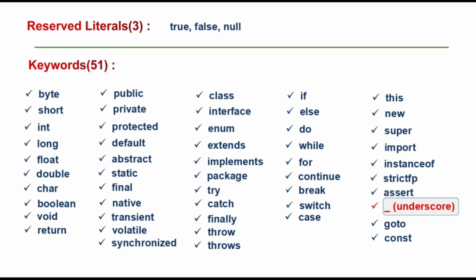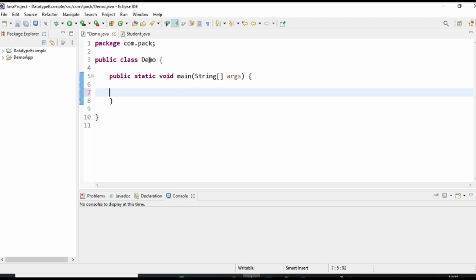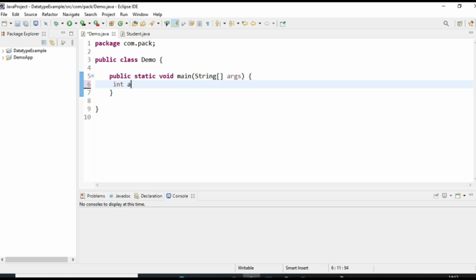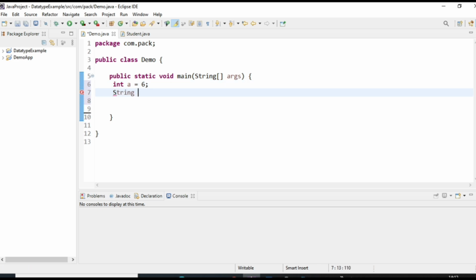So we are going to use all these keywords and reserved literals while writing our Java code. So here you can see I have created a demo class, right? And this is a main method. See here, int a equal to 6. So int is a keyword, right? a is a variable and this is a value. See, String name equal to Rakesh means here name is a variable and this is the value and this is a String class, right? So if I write null, so here null is a reserved literal, it is not a keyword, right?